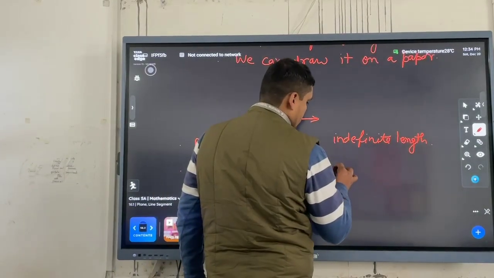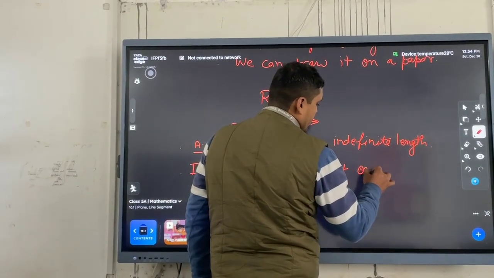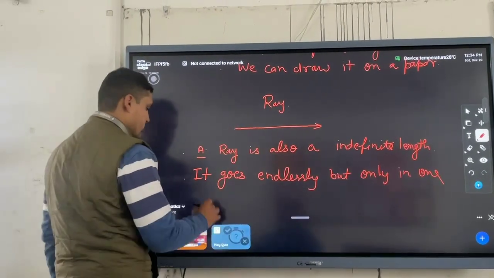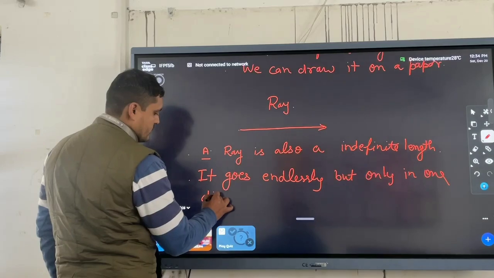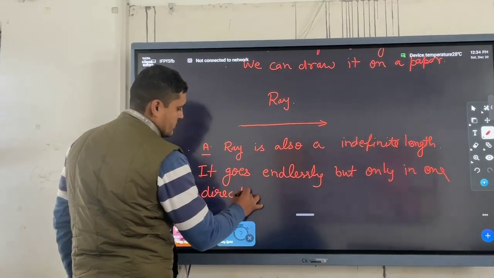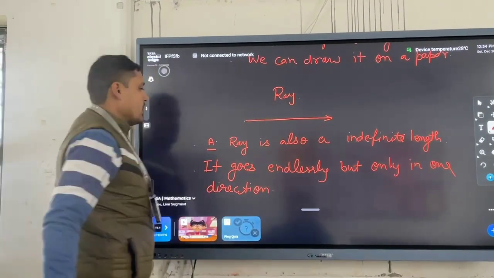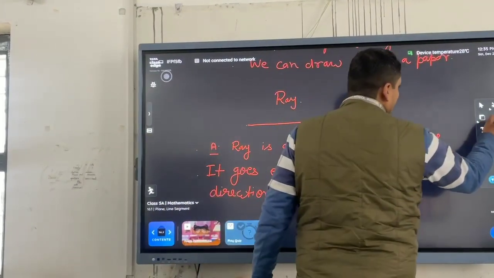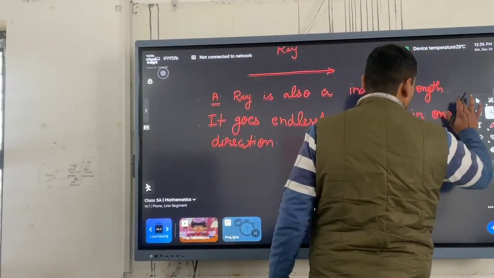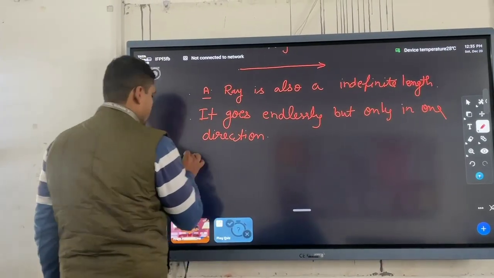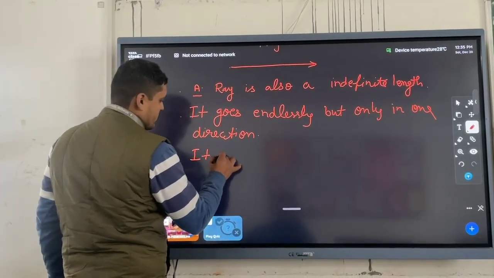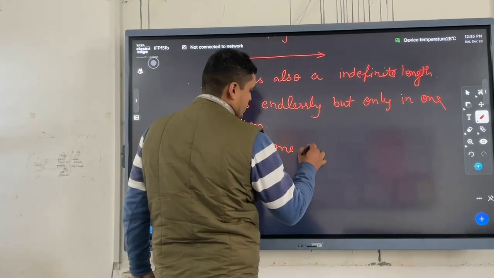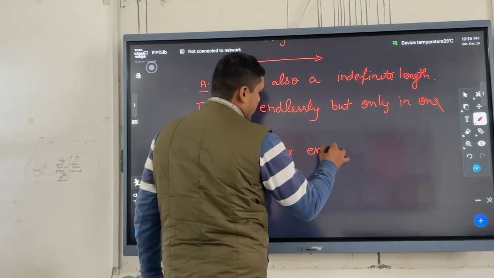It goes endlessly but only in one direction. So it has one endpoint.